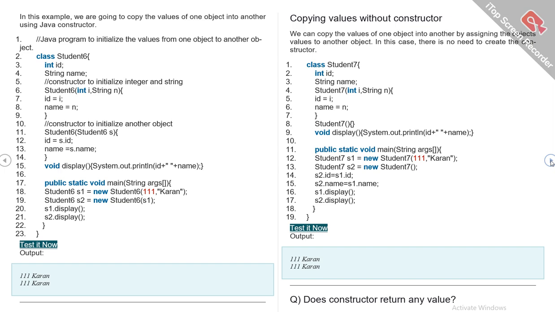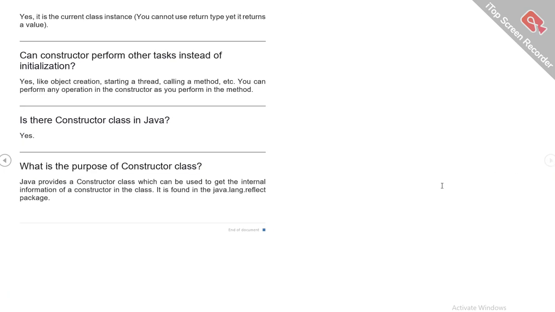Copying values without a constructor. We can copy the values of one object into another by assigning the values of another object. In this case, there is no need to create the constructor. Does a constructor return any value? Yes, it is the current class instance. You cannot use a return type, yet it returns a value.